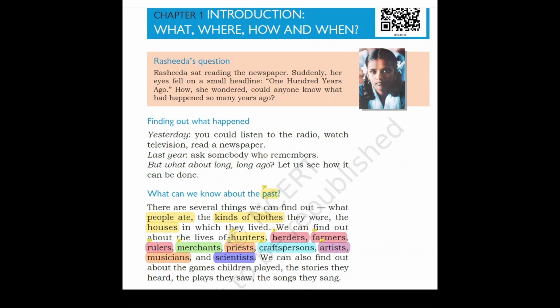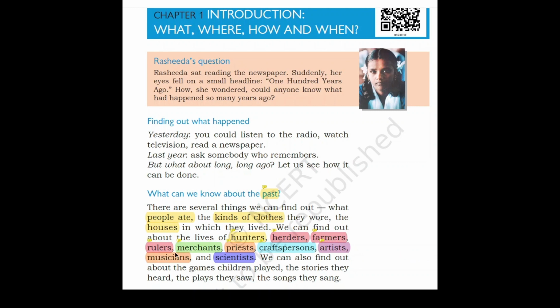Next, priests. As you all know, children, a priest is a person who performs religious activities. Next is craftsperson. A craftsperson is a skilled person who will make different kinds of crafts. Now, who is an artist? An artist is a person who is skilled at certain arts.